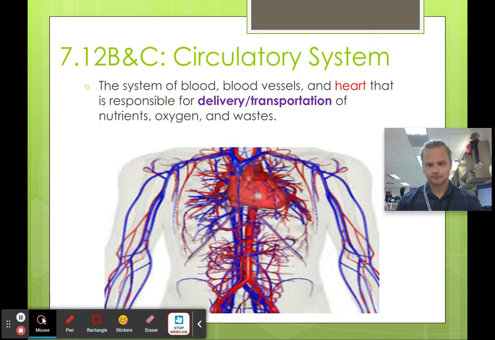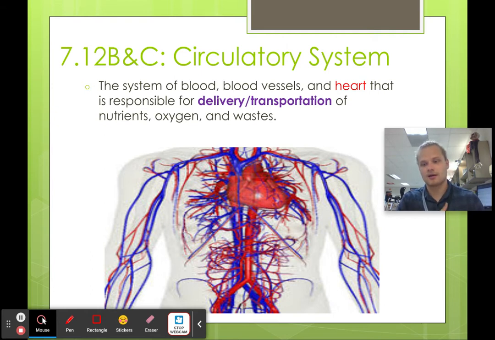Okay, moving on to the circulatory system. This is all about transporting. Blood is like little rivers in our body that transport things. Almost everything gets transported by the blood. So if you see any question about how things are delivered to cells, it's got to be the circulatory system. The heart is the pump that makes this whole thing run.